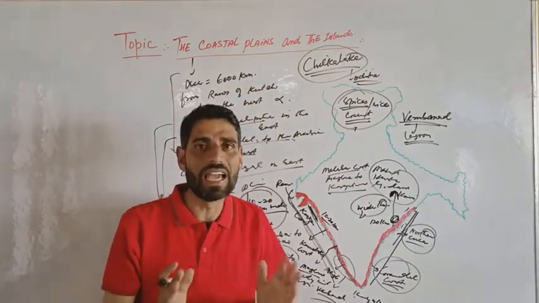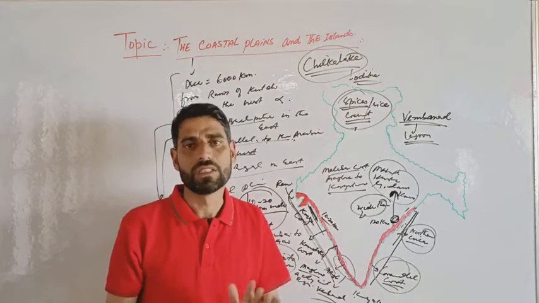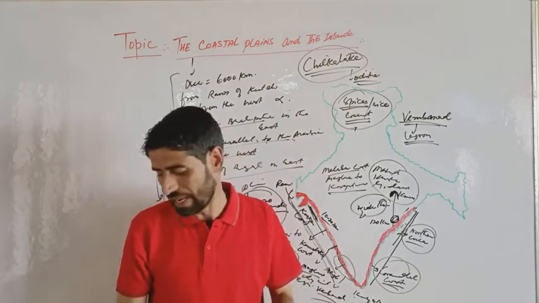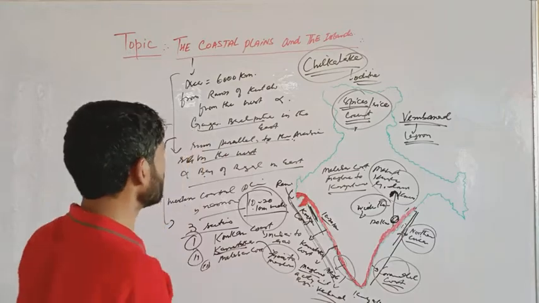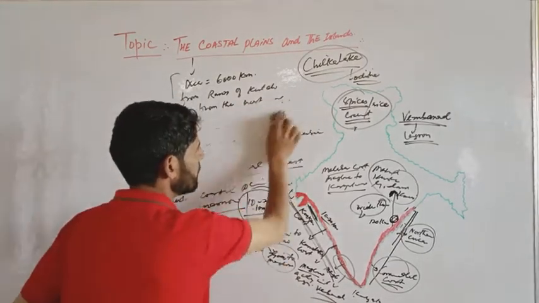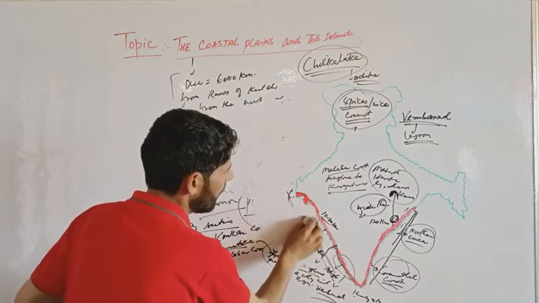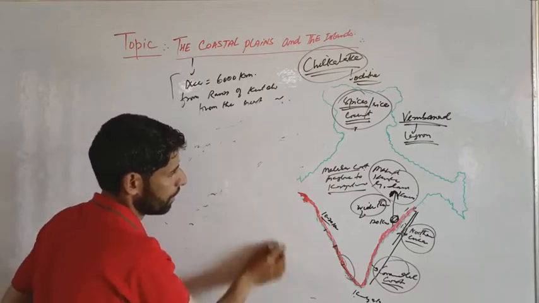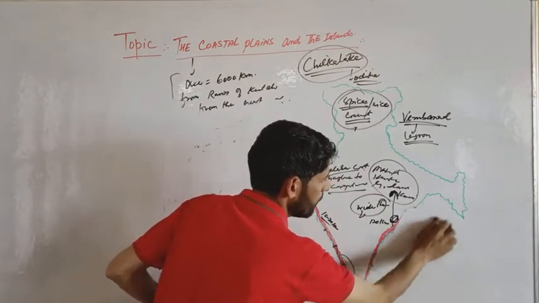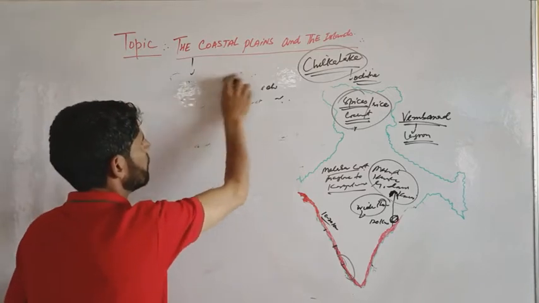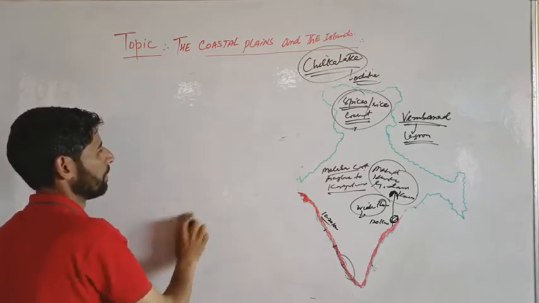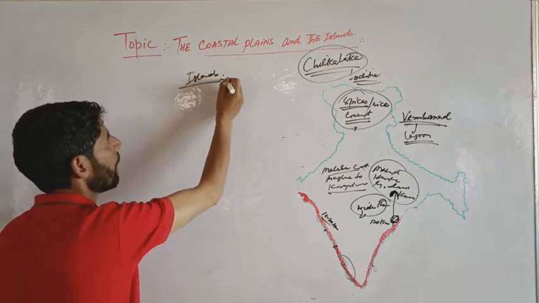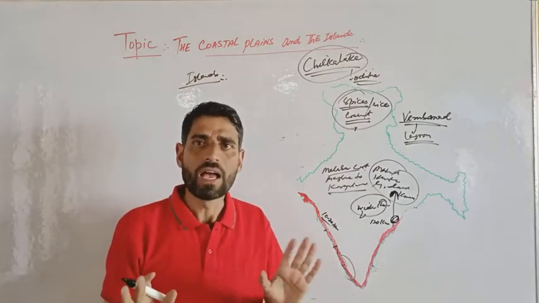Now we will discuss the islands. As we know, India has two main groups of islands. So far as the islands are concerned, India has two main groups of islands.